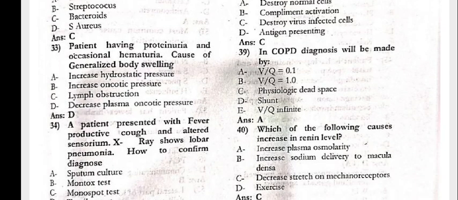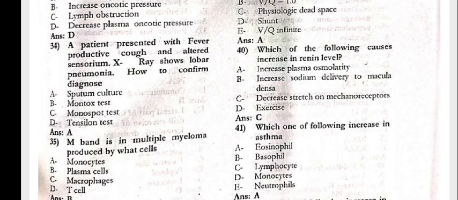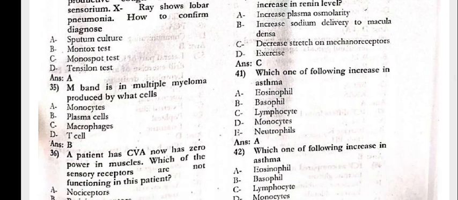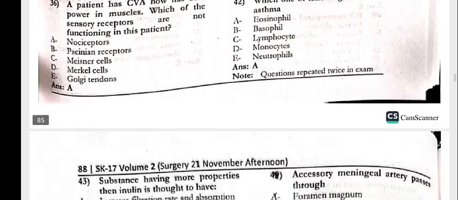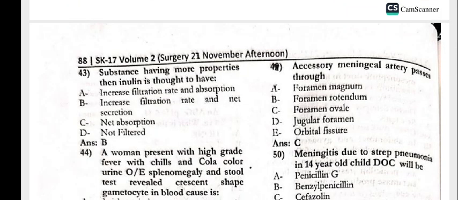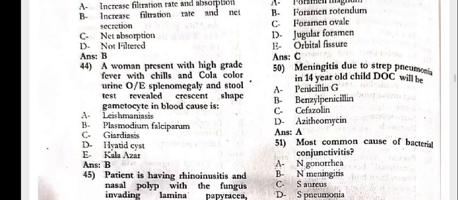In COPD, diagnosis will be made by the VQ ratio equal to 0.1. Which of the following causes increase in the renal level? That is the decreased stretch on the mechanoreceptor. Which one of the following increases in asthma? Eosinophil. The substance having more properties than inulin is thought to have increased filtration rate and net secretion.